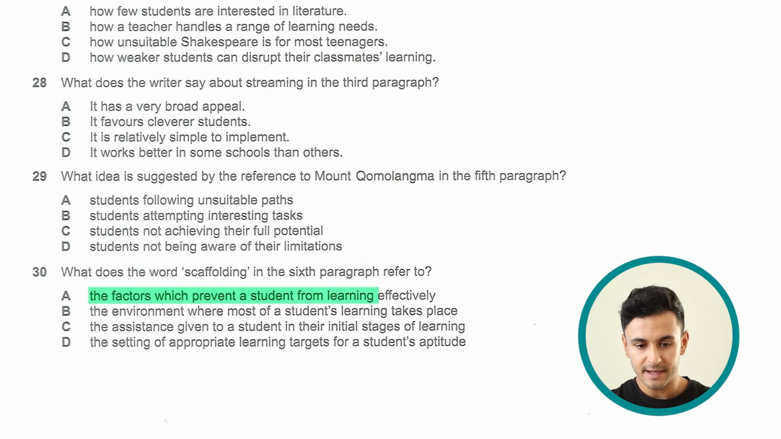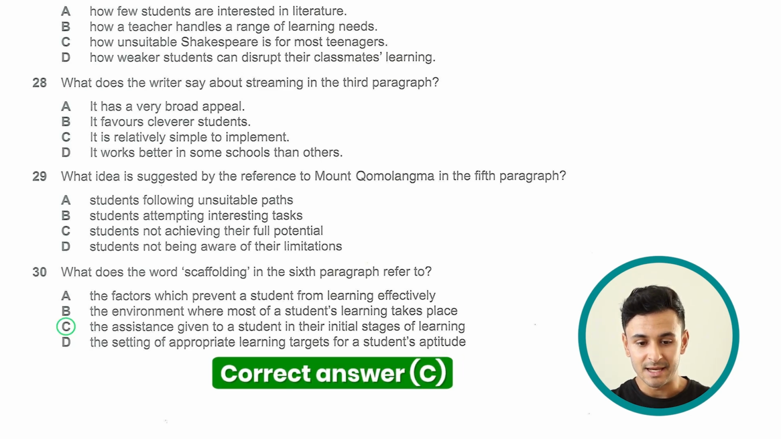So to answer question number 30, the word scaffolding here refers to A, the factors which prevent a student from learning effectively, B, the environment where most of the students' learning takes place, C, the assistance given to a student in their initial stages of learning, D, the setting of appropriate learning targets for a student's aptitude. And as I just explained, the right answer here would be C, the assistance given to a student in their initial stages of learning.